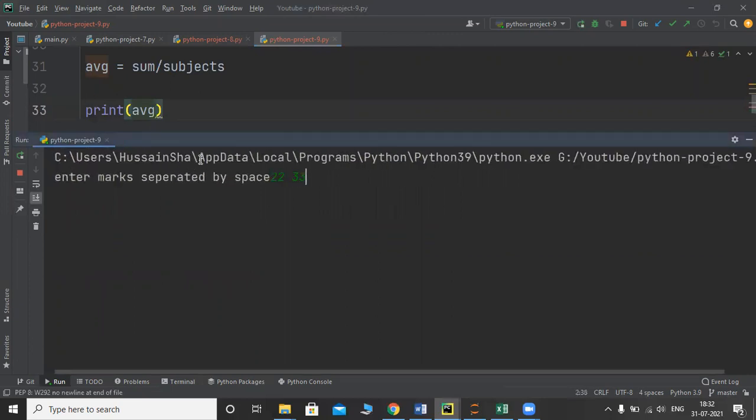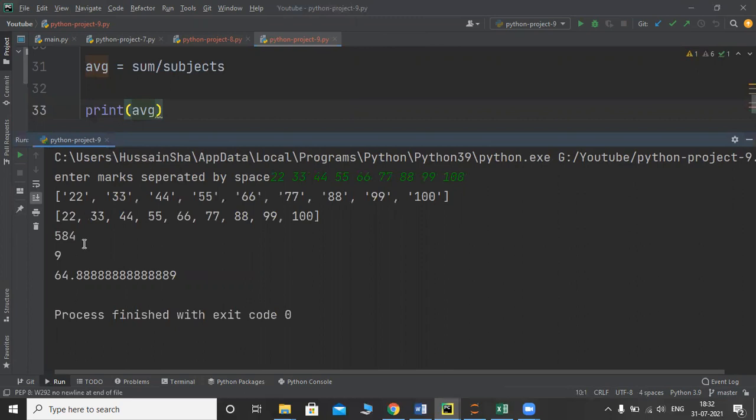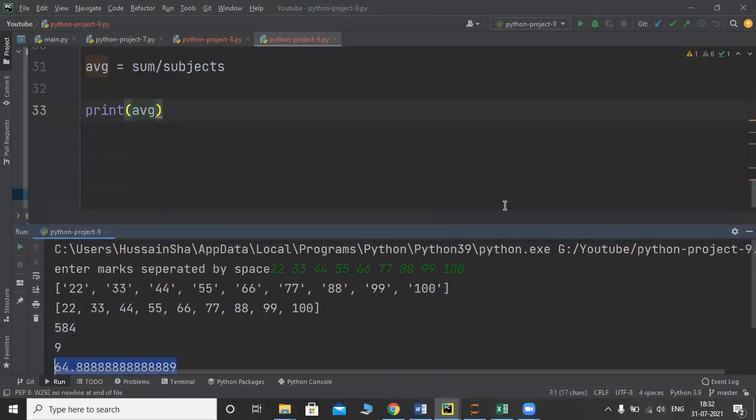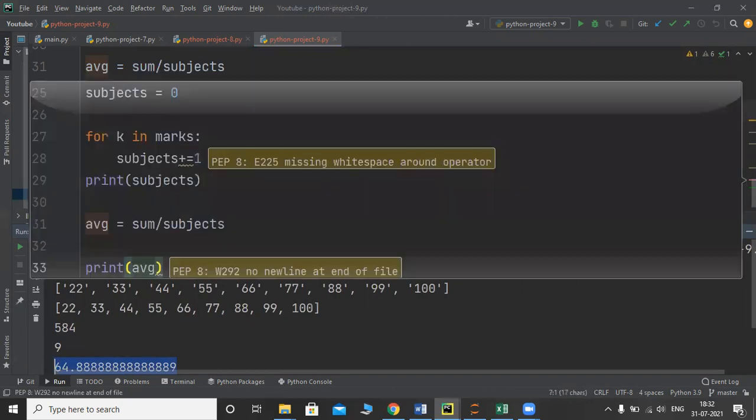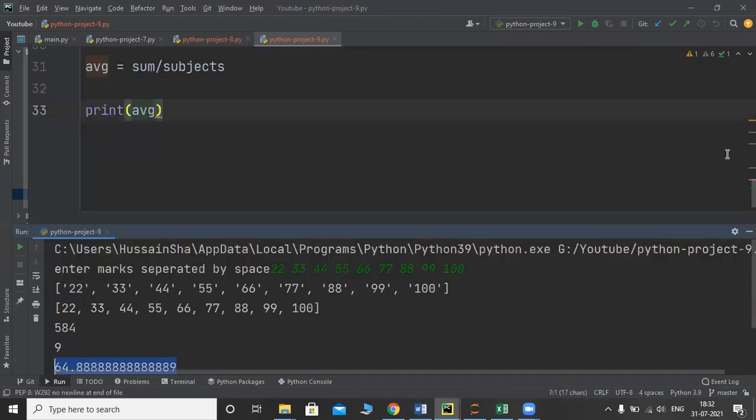22 space 33 space 44 space 50 space 66 space 77 space 88 space 99 space 100. So these are the marks. This is the sum, 584 is the sum. How many subjects are there? 9 subjects are there. What is the average? This is the average. That's it. It's perfect. Without using the sum function and length function, we have replicated sum and length in this program.